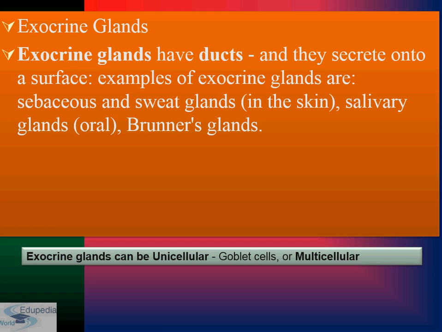Exocrine glands may be unicellular or multicellular. The only unicellular exocrine glands found in humans are goblet cells. Goblet cells are present in the alimentary canal of humans.